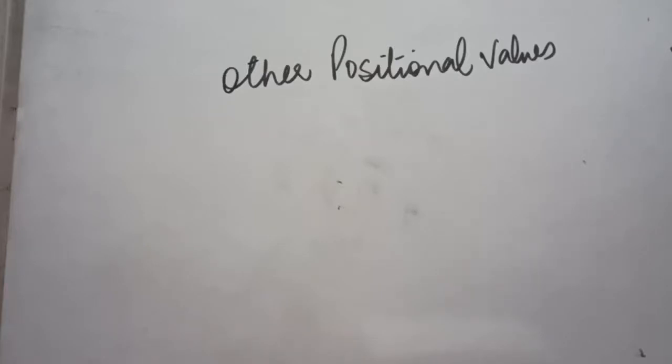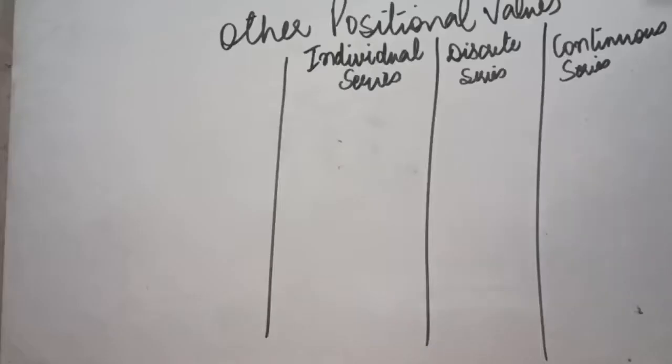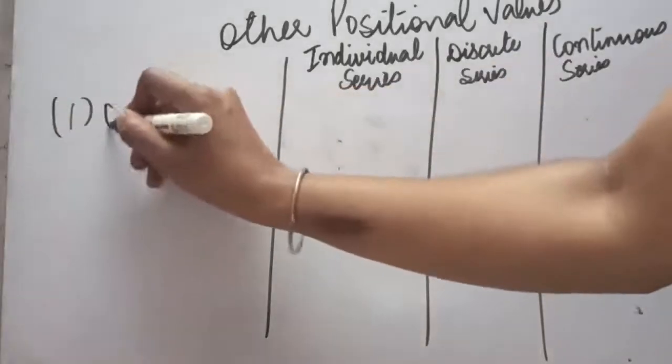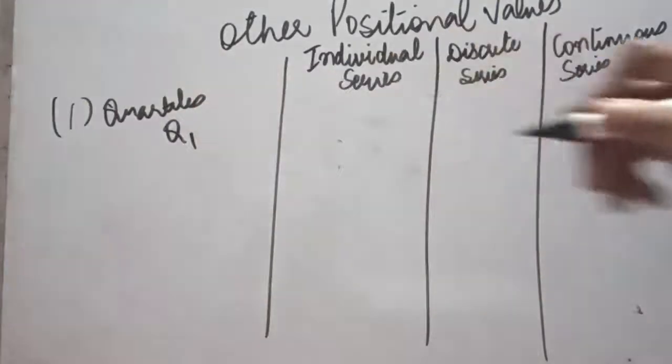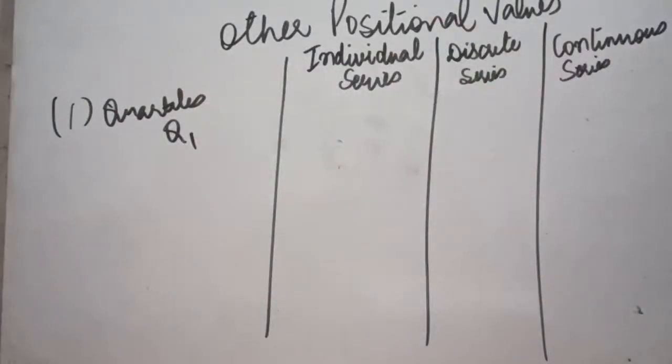The first positional measure that we are going to discuss is quartile. The calculation of quartiles depends upon the nature of a series, of course, either an individual series or a discrete series or a continuous series. In quartiles we have Q1 and Q3 because a quartile divides the series into 4 equal parts.